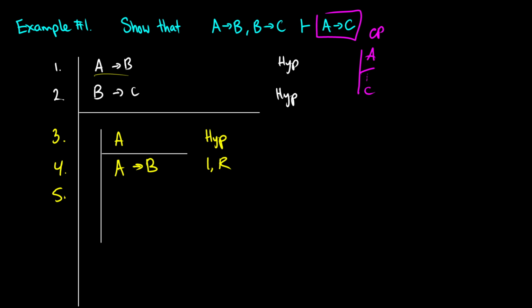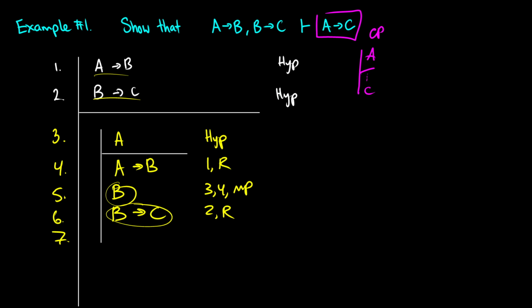Now in line 5, because I have A and I have A arrow B, I have B. This is just an application of modus ponens from 3 and 4, or conditional elimination. And now I have a B here. Well, in line 6, I can reiterate B arrow C, because I can do something with that. So from 2, I'm reiterating it, and then in line 7, I can take B arrow C and apply modus ponens once again to get C out. This is from 5 and 6, and this is modus ponens.